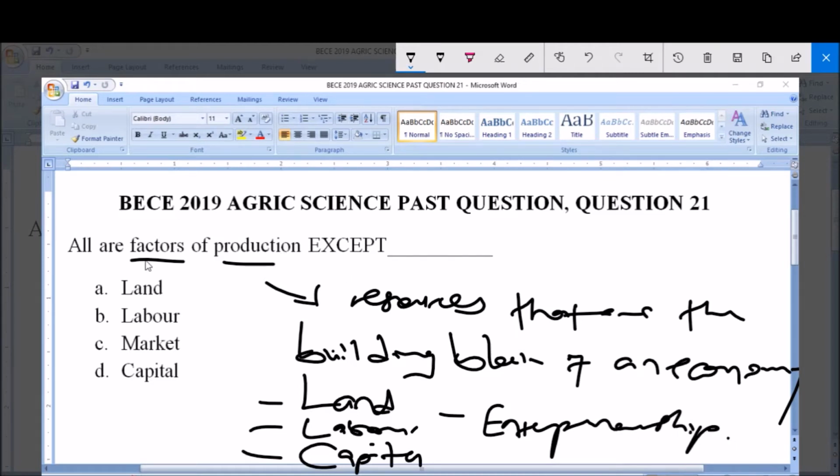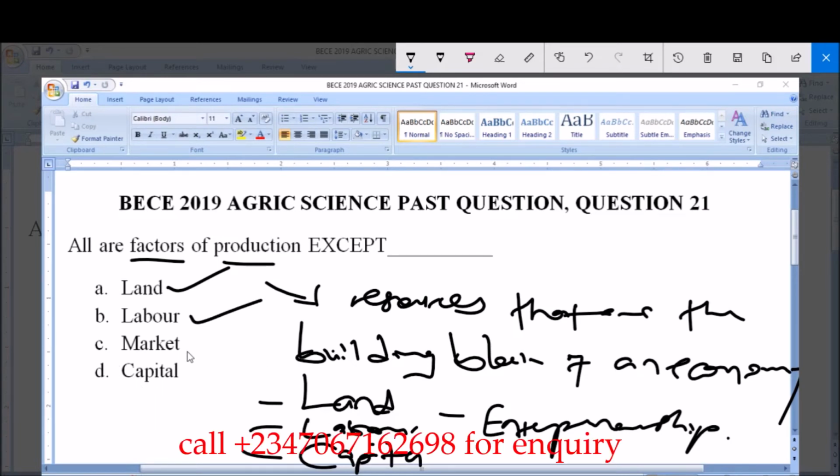Now the question says we should pick that all are factors of production except, that is, one of these options is not a factor of production. A here says land, and like you can see, land is a factor of production. B here says labor. Yes, labor is a factor of production. C says market. No, market is not a factor of production. And this is capital, that is the money. Capital is a factor of production.